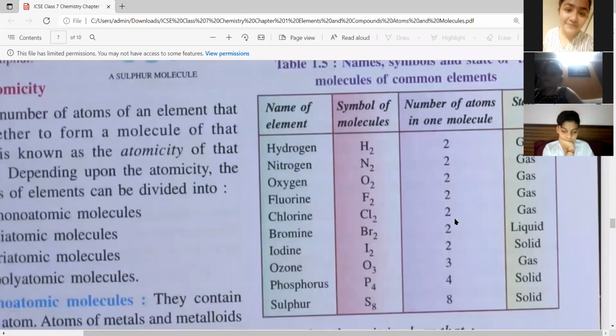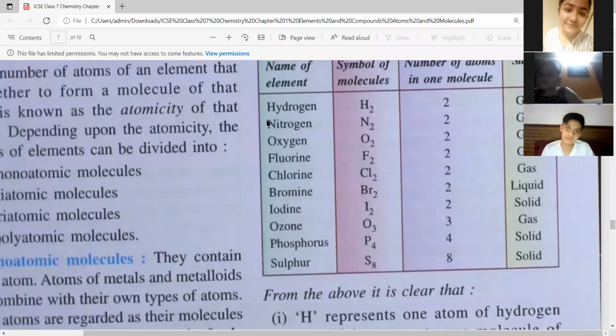Now see here, as I told you, what is the element they have given here? Hydrogen. What is the actual symbol of hydrogen? Capital H. Correct. But if I want to know how many atoms are there, see here they have written H2.